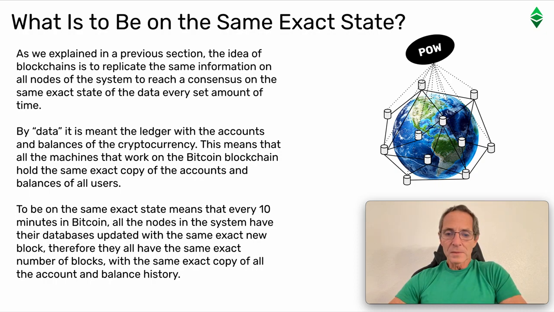This means that all machines that work on the Bitcoin blockchain hold the same exact copy of the accounts and balances of all users. To be on the same exact state means that every 10 minutes in Bitcoin, all the nodes in the system have their databases updated with the same exact new block. Therefore, they all have the same exact number of blocks with the same exact copy of all the accounts and balance history.